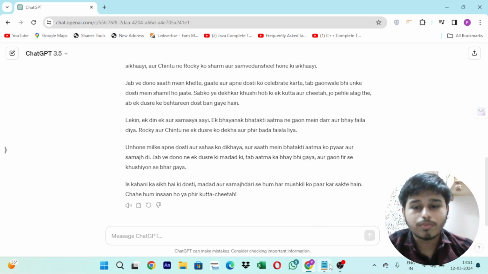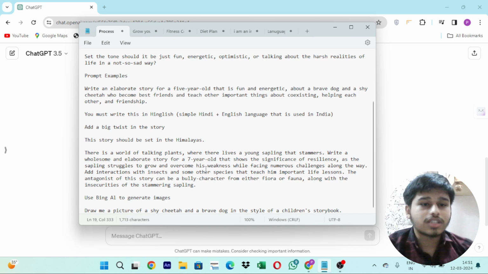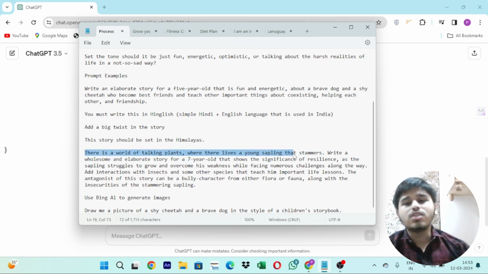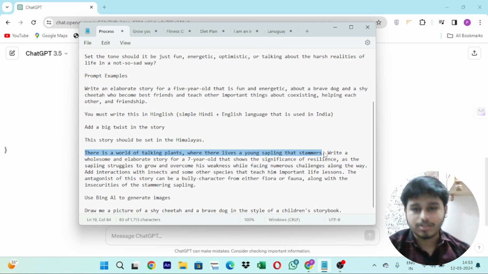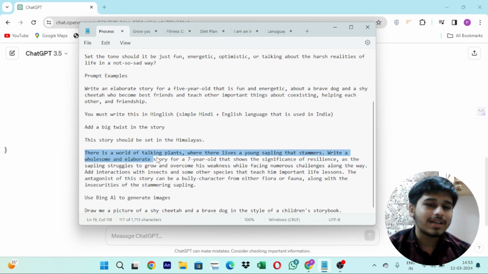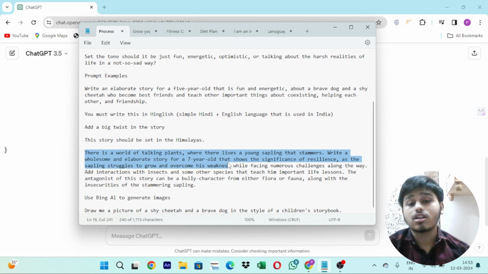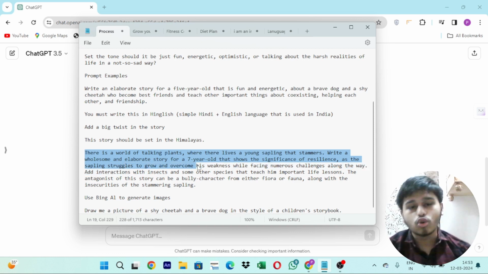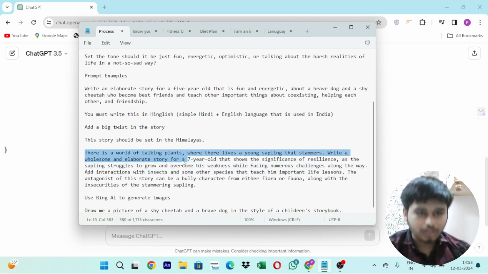So I will open Notepad. Okay, the second story is: there is a world of talking plants where there lives a young sapling that stammers. Write a wholesome and elaborate story for a 7-year-old that shows the significance of resilience as the sapling struggles to grow and overcome his weakness while facing numerous challenges along the way.